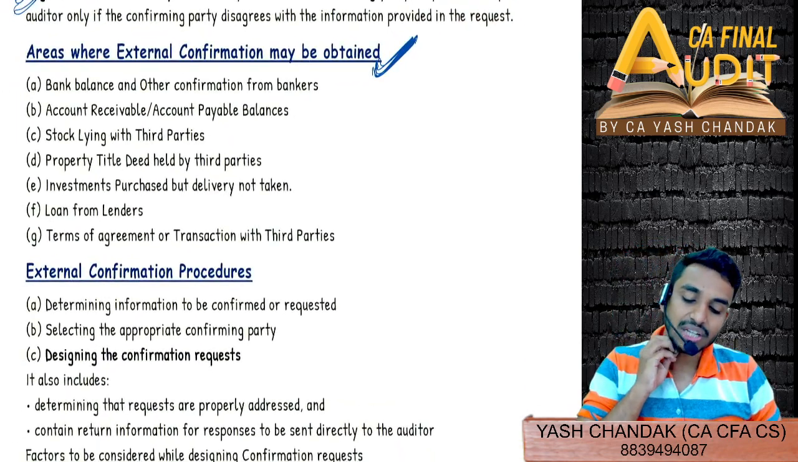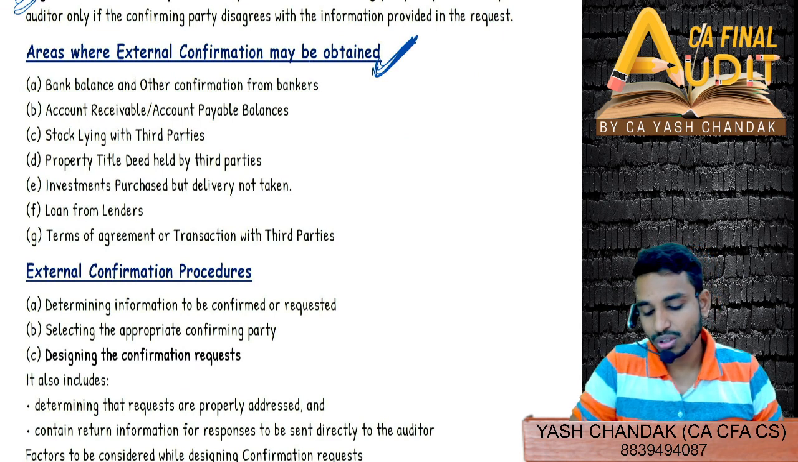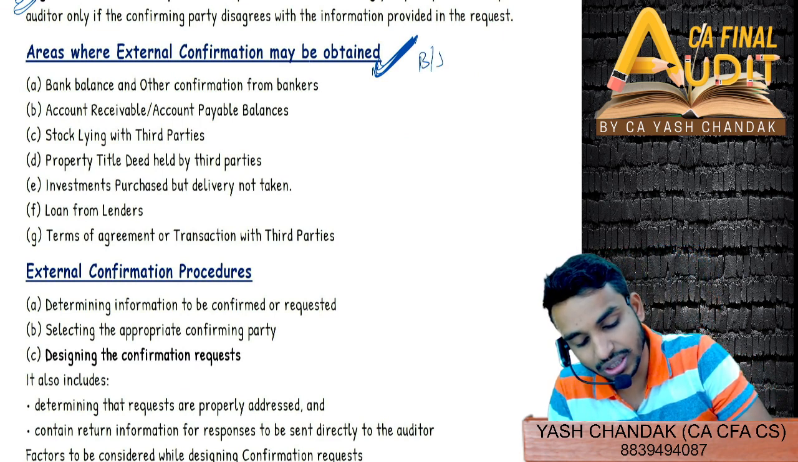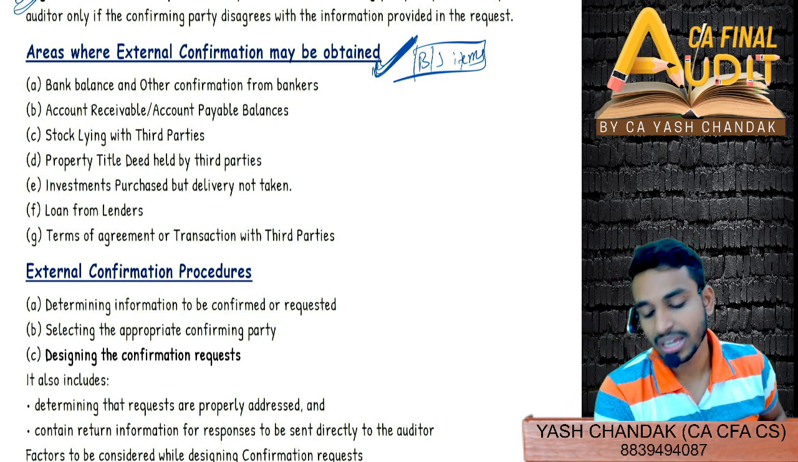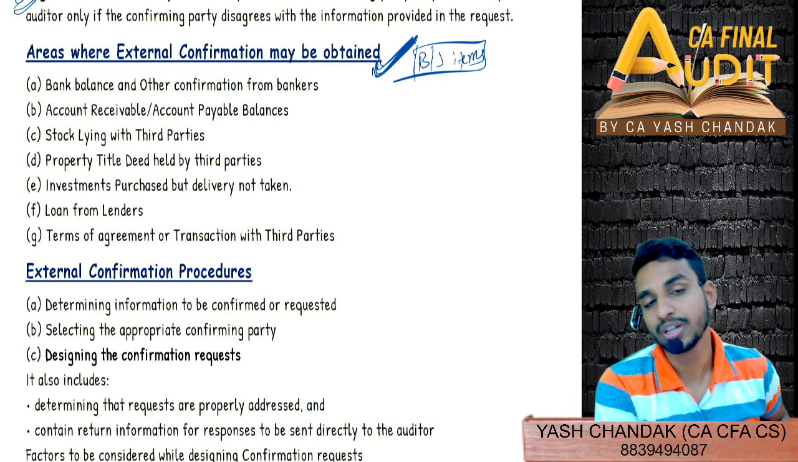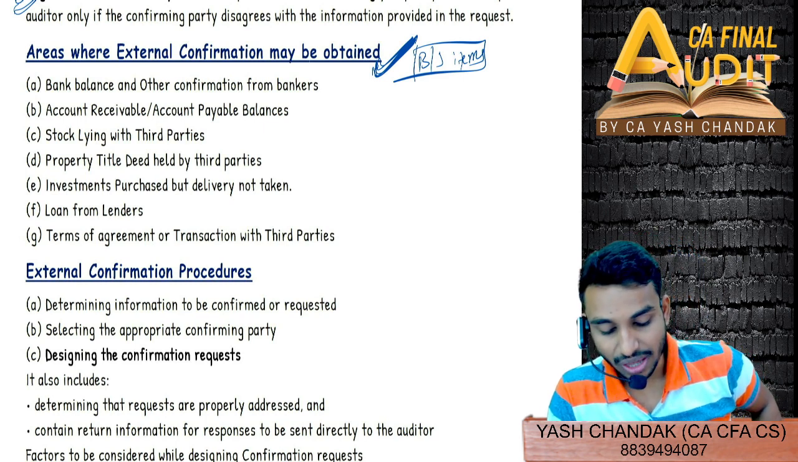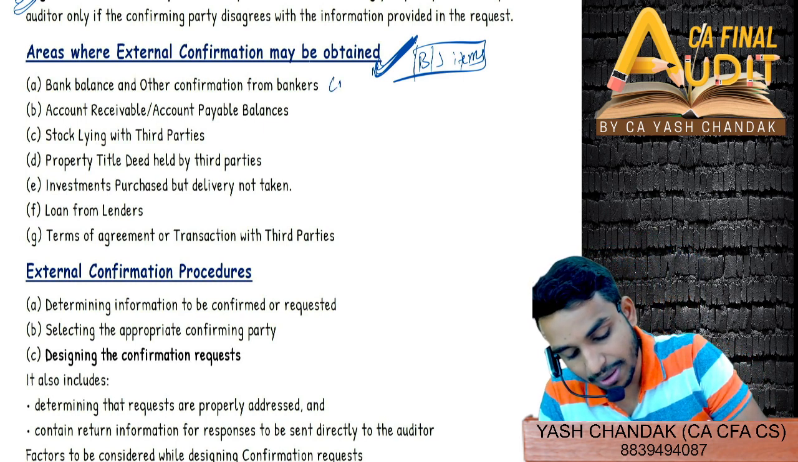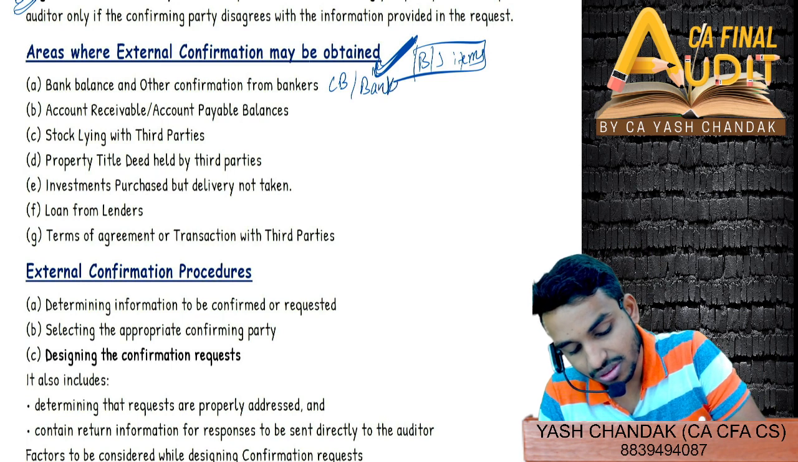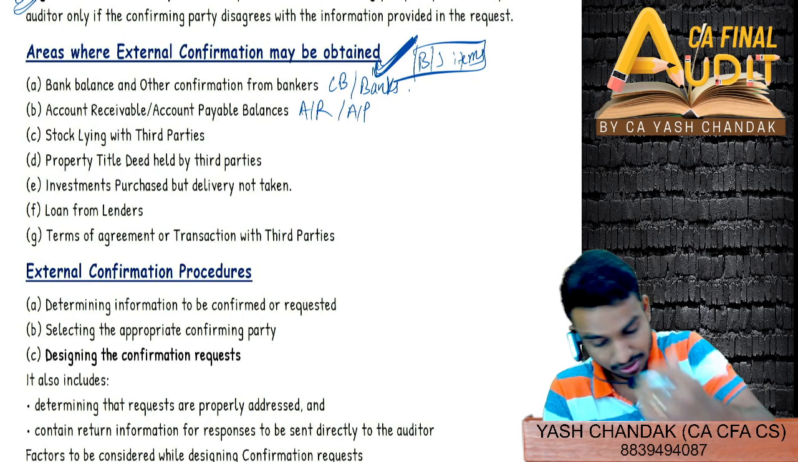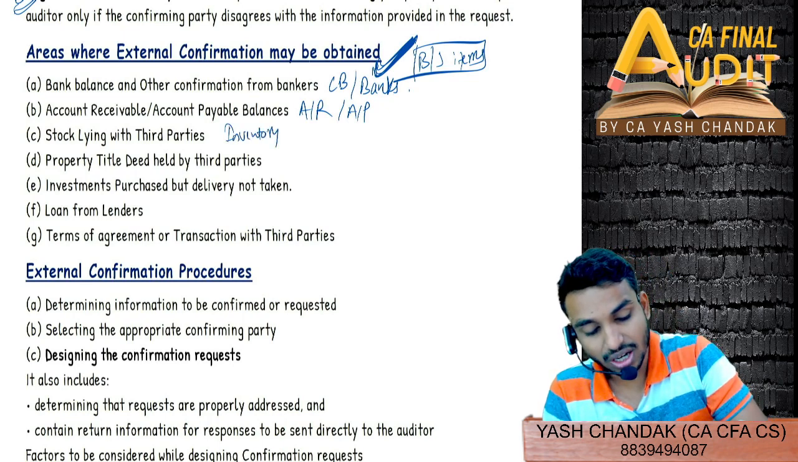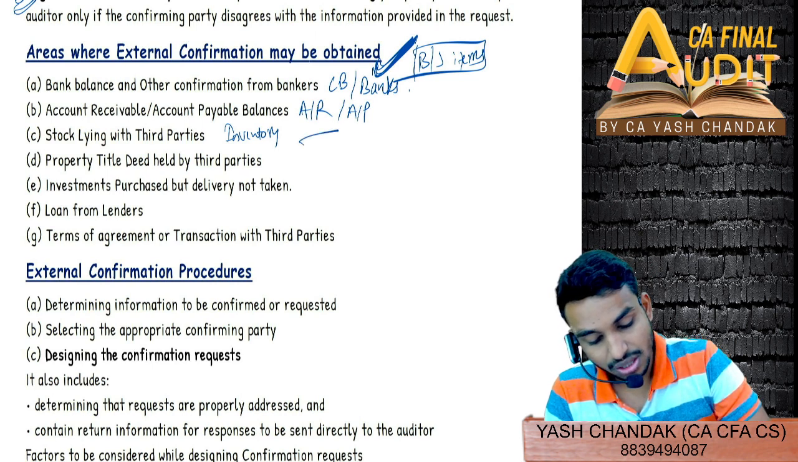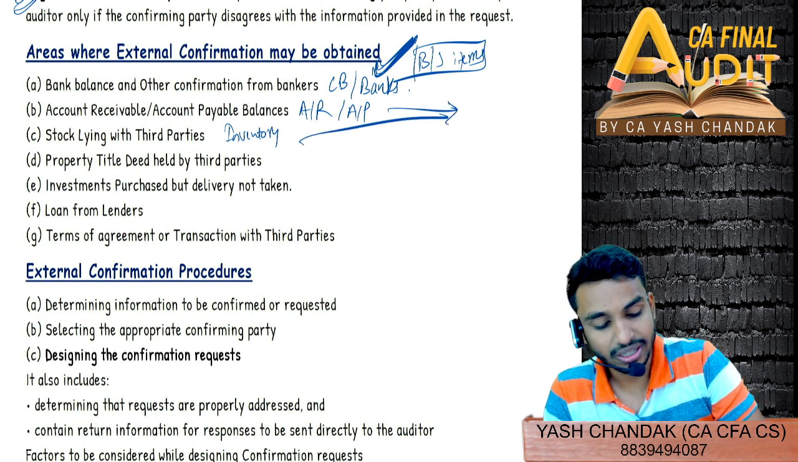Now, areas where external confirmation may be obtained. So these are very simple. All the balance sheet items you can think of, these are all areas where you can obtain external confirmation. So balance with bank, cash and bank balance, accounts receivable, trade receivable, accounts payable, trade payables, right? Then inventory. So we are now dealing with these three, which are my current assets, right?